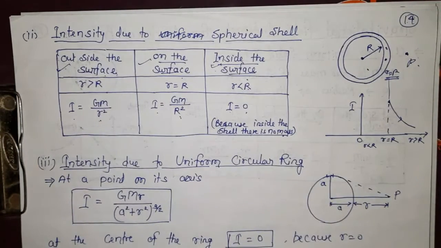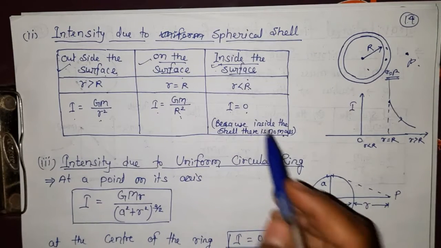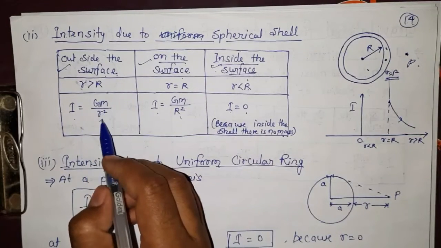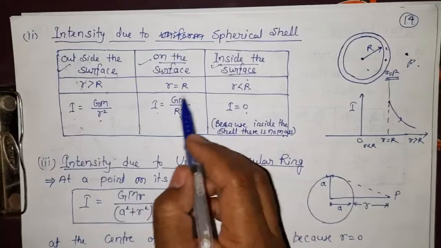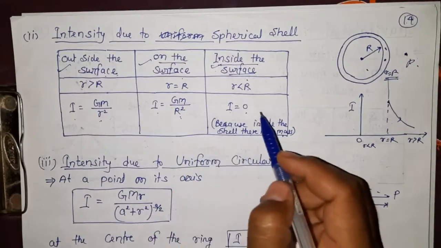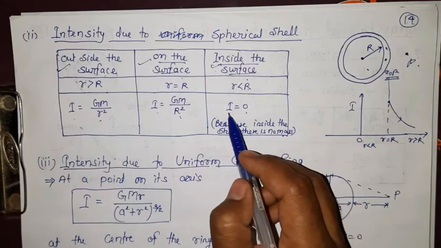Here what is the difference between the previous solid sphere and the spherical shell? The difference is in this third point. First point, the formula is the same, GM upon small r square. Second point, on the surface, the formula is the same, GM upon capital R square. But in the third point, the intensity becomes 0.